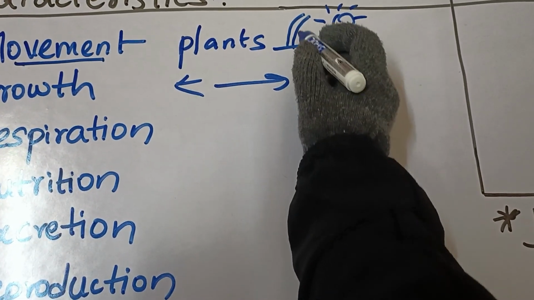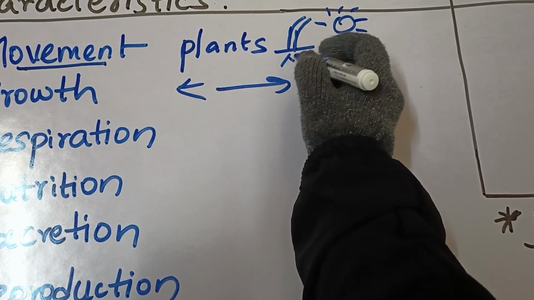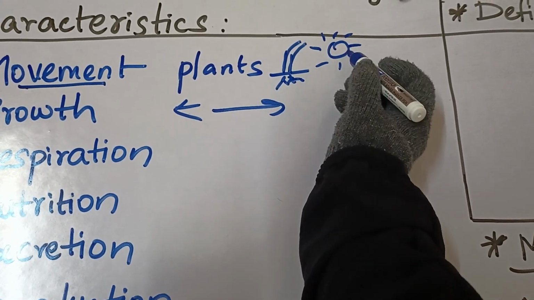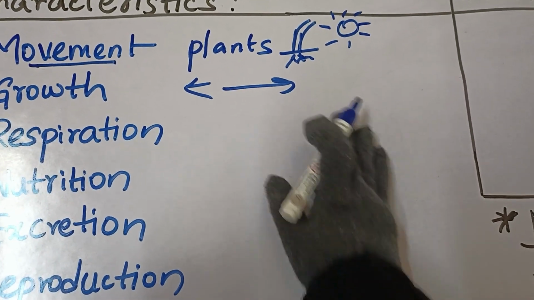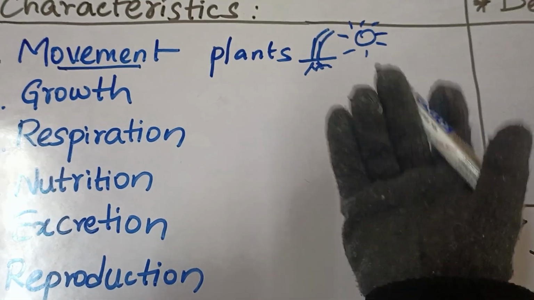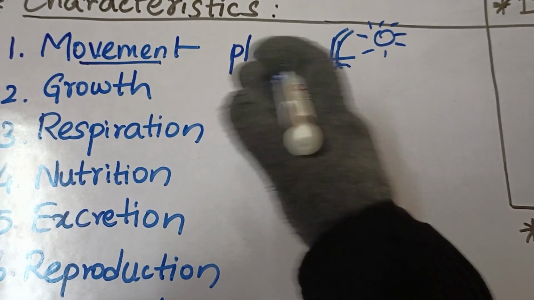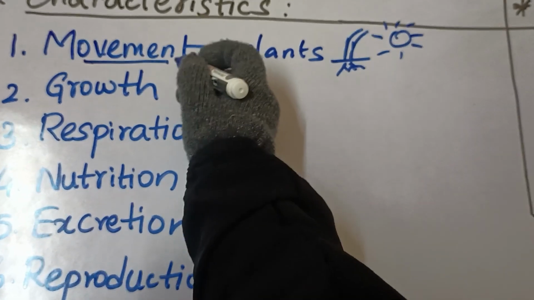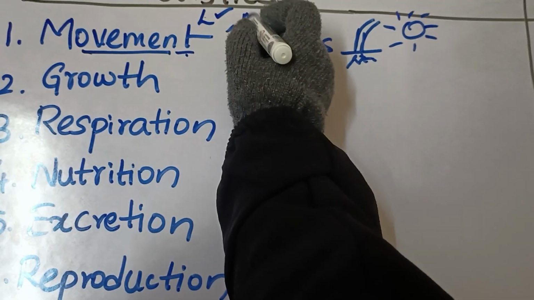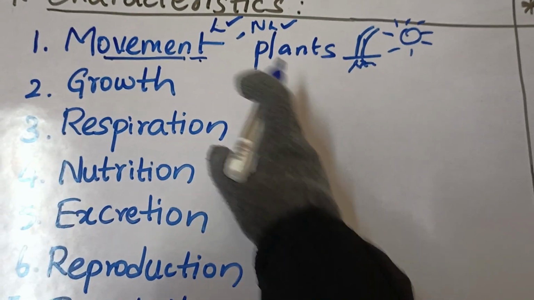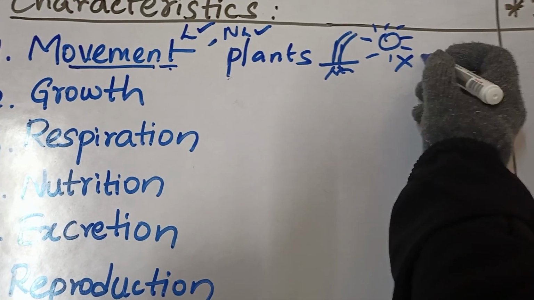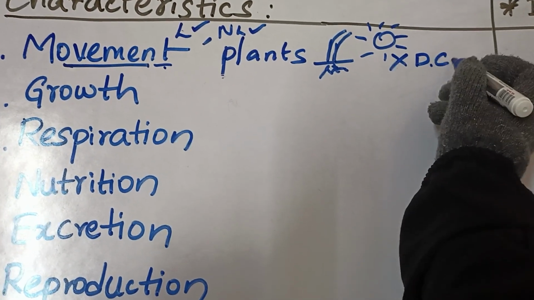Clear? So let's assume if it is a plant, if it has soil and roots, then the plant is going to show its movement towards the sunlight. What about non-living things? Just now, as I told, a car moves, a cloud moves. Likewise, fire also spreads and moves. So we can understand that movement is present in both living and non-living things. That is why movement is not a defining characteristic.